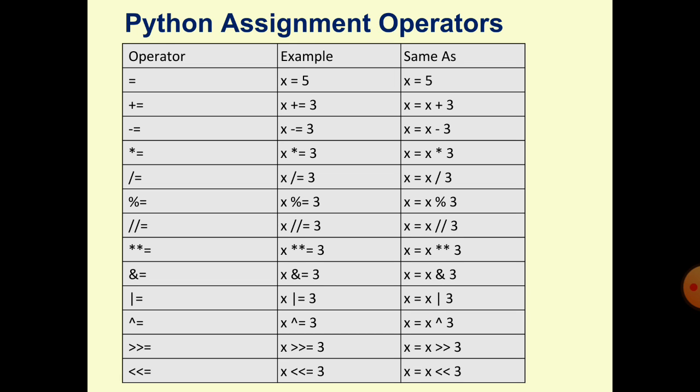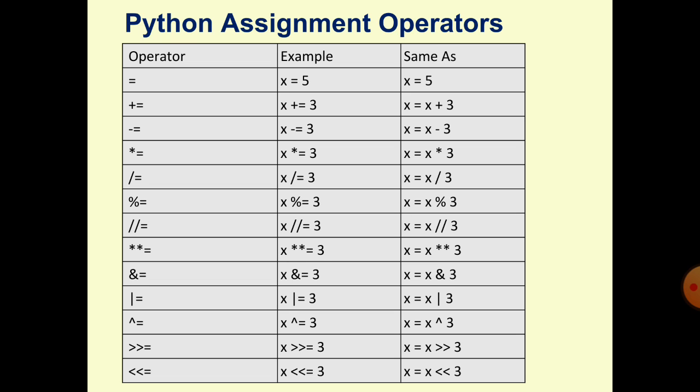Python assignment operators. These are the operators that work as assignment. Equal, x is equal to 5, like this you can directly assign. Plus equal to is a shorthand mathematical addition assignment.